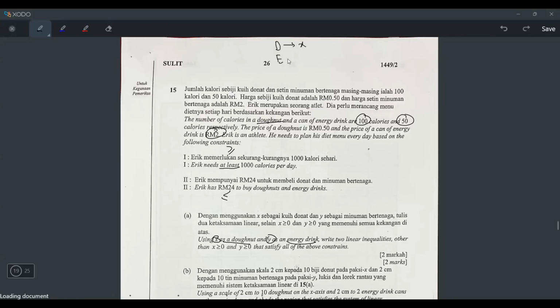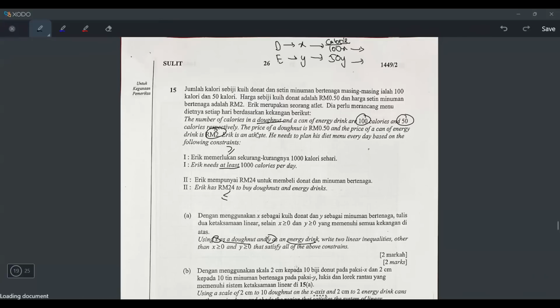So donut is represented by X and Y is the number of donut. Y represents number of energy drink. And they mentioned something about calorie. So number of calorie, one donut is 100 calorie. So I will write calorie. If there's X donut, there will be 100X. And one energy drink is 50 calorie, but there's Y amount, so 50Y.